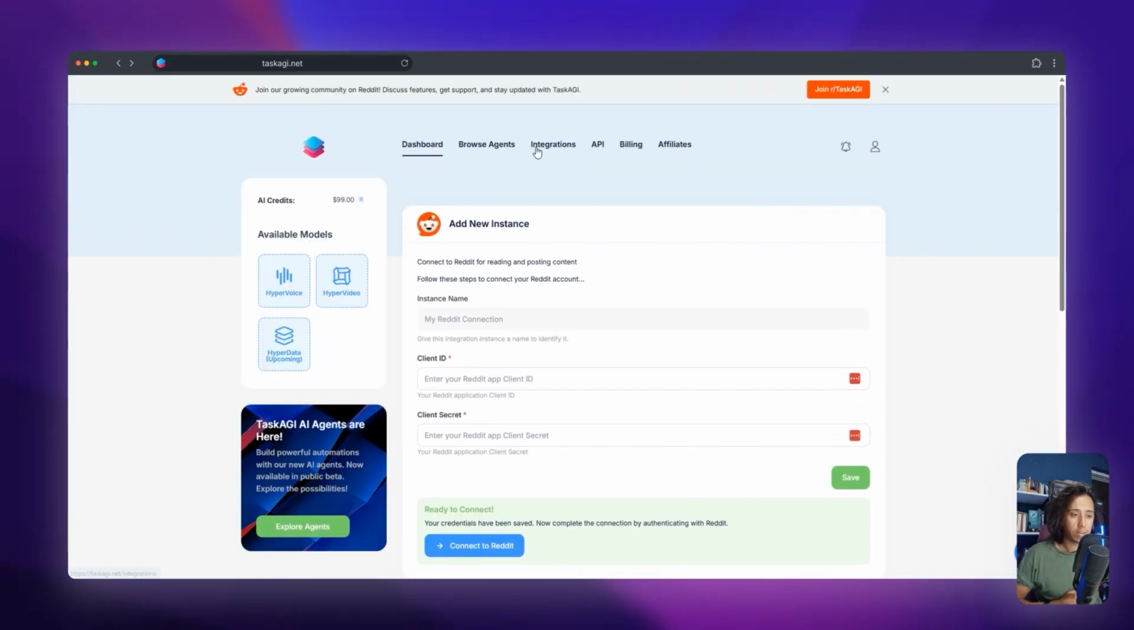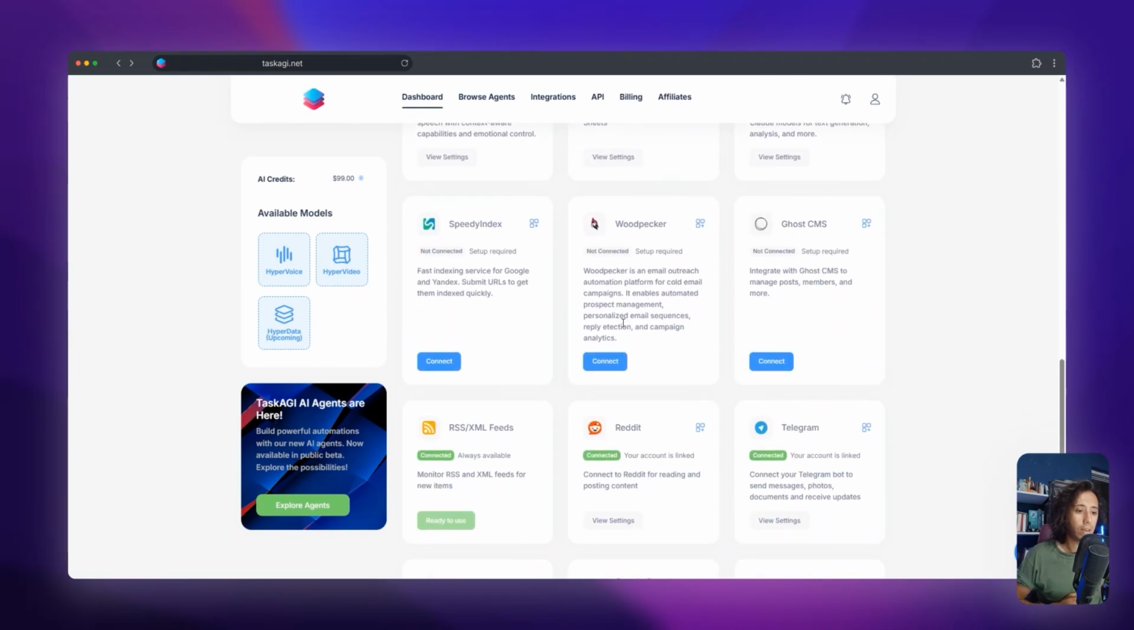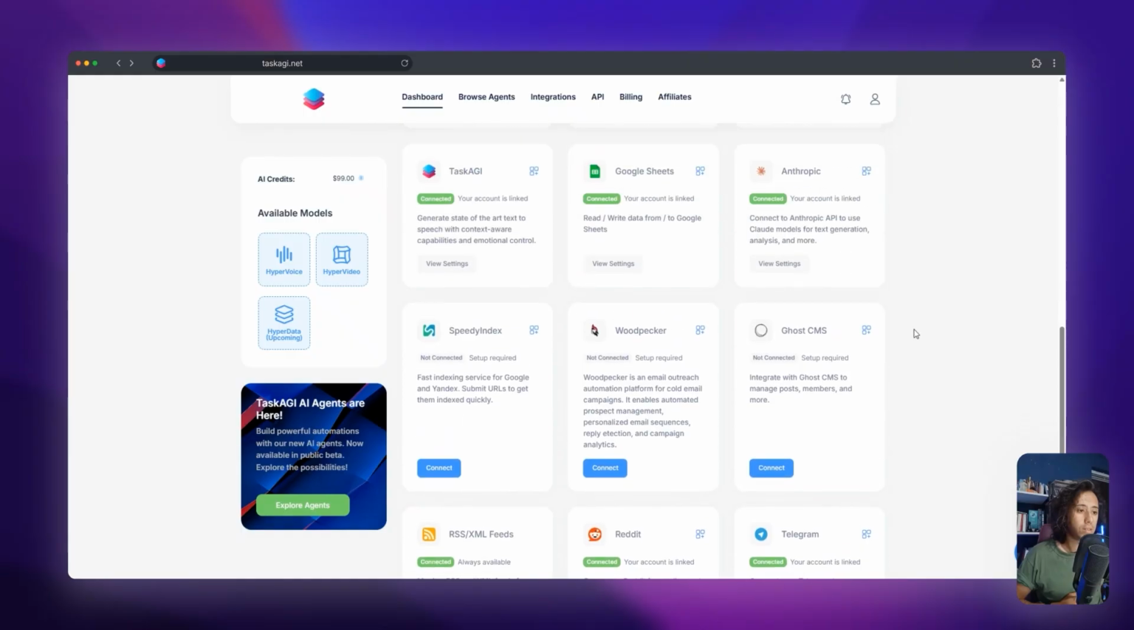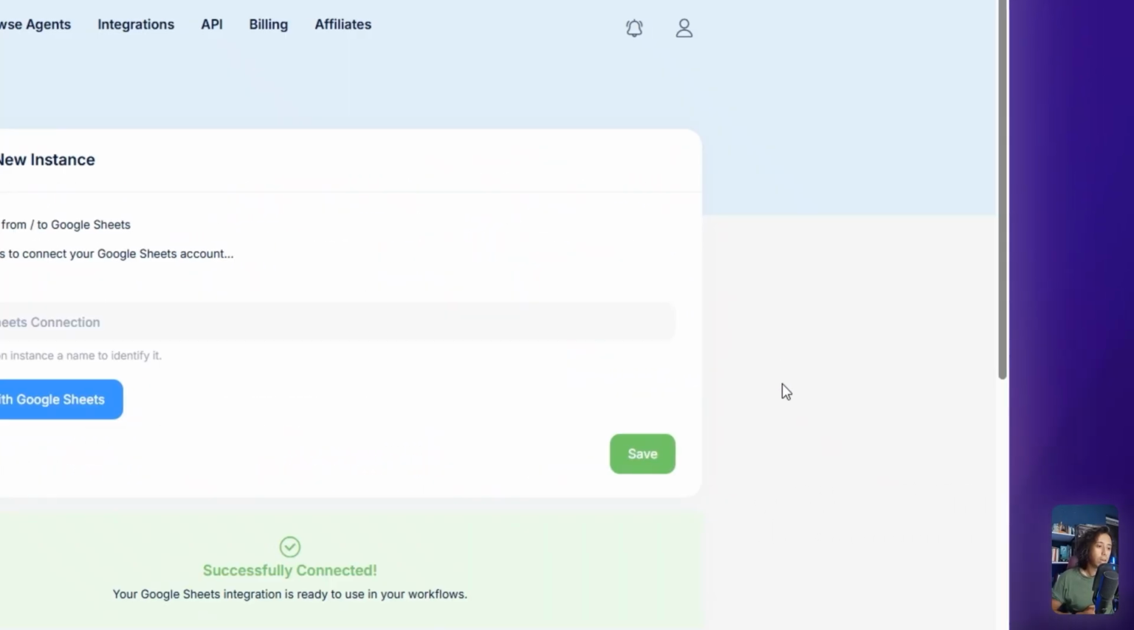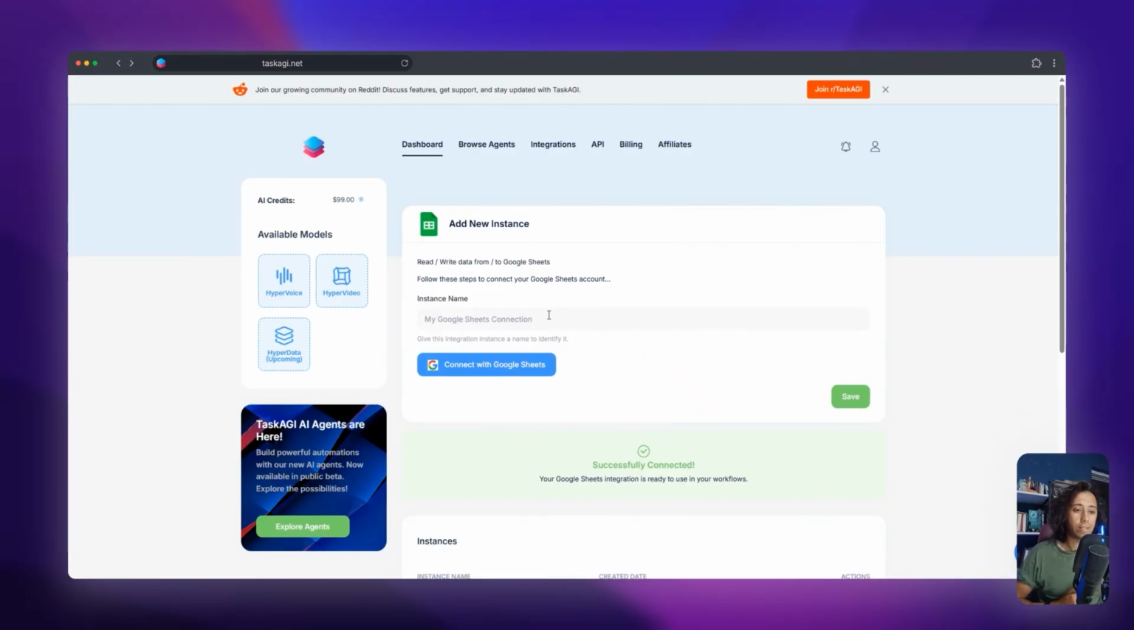Next up, let's go back to the integrations page and find Google Sheets. It's a lot easier to connect Google. Simply enter a name for your application and click on connect. It's going to ask you whether you want to connect to Task AGI, click on yes, and you're going to be done.